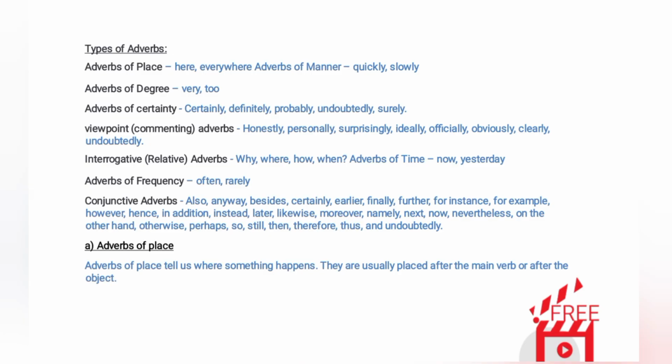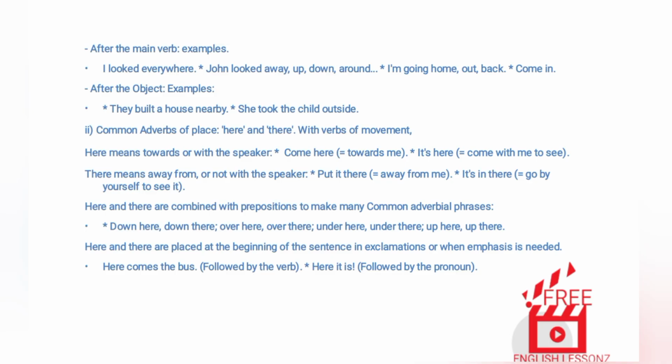A. Adverbs of place. Adverbs of place tell us where something happens. They are usually placed after the main verb or after the object. After the main verb, examples: I looked everywhere. John looked away, up, down, around. I'm going home, out, back. Come in. After the object, examples: They built a house nearby. She took the child outside.